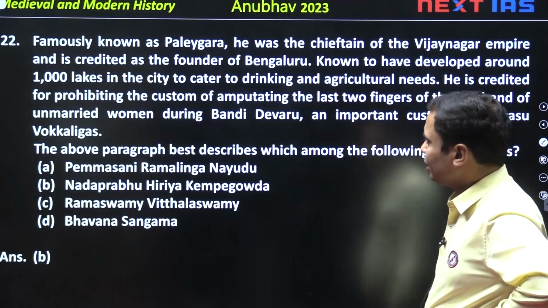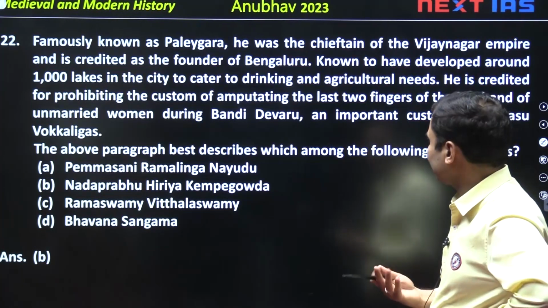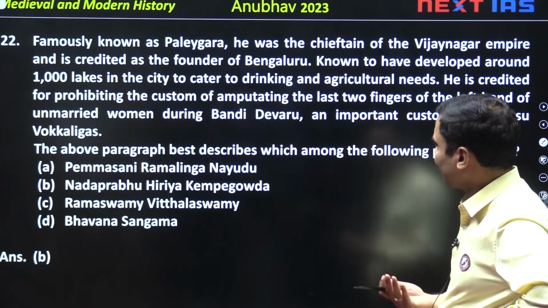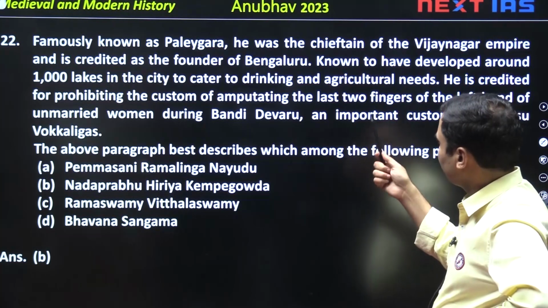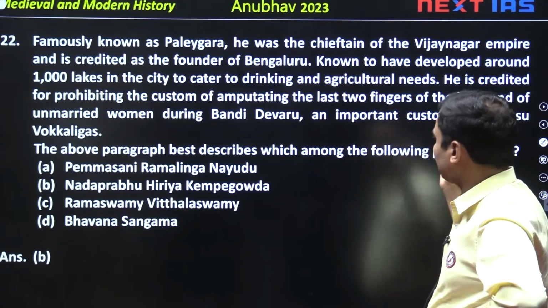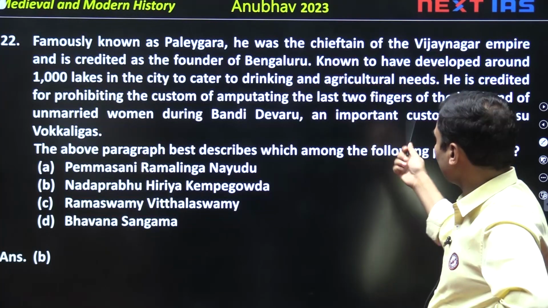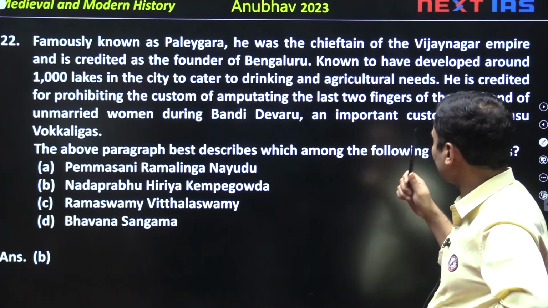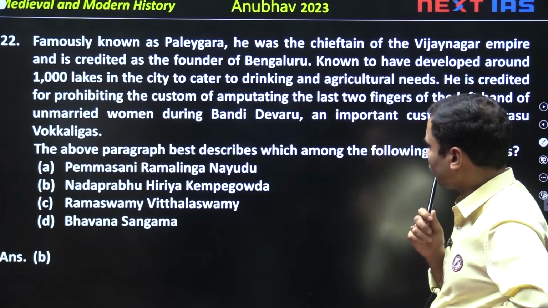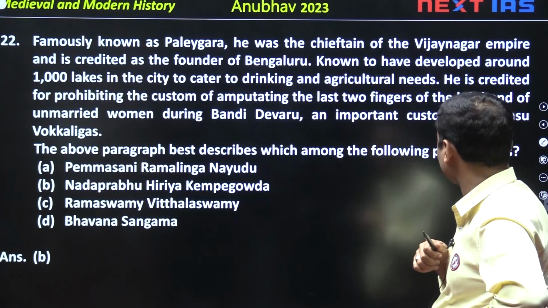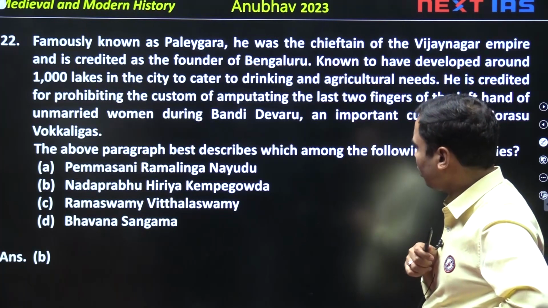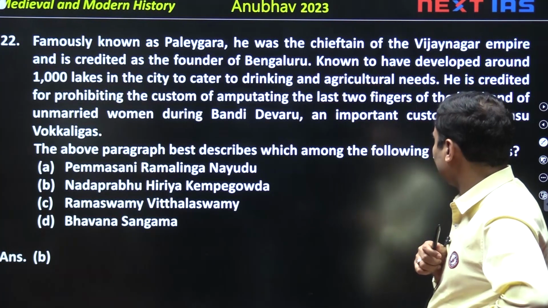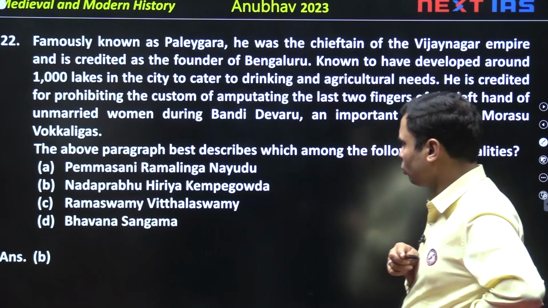This is purely factual, there is no scope for discussion, it is a purely factual question. Famously known as Palegar, he was the chieftain of the Vijayanagar Empire and is credited as the founder of Bengaluru, known to have developed around 1000 lakes in the city to cater to drinking and agricultural needs. He is credited for prohibiting the custom of amputating the last 2 fingers of the left hand of unmarried women during the Bandi Devaru, an important custom of Monasu Vakaliggas.